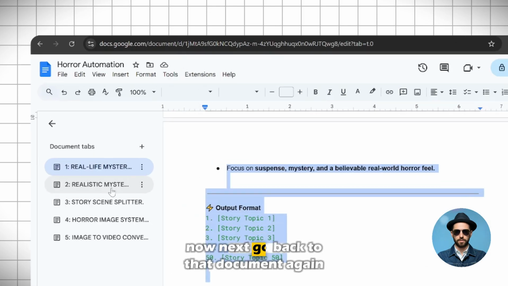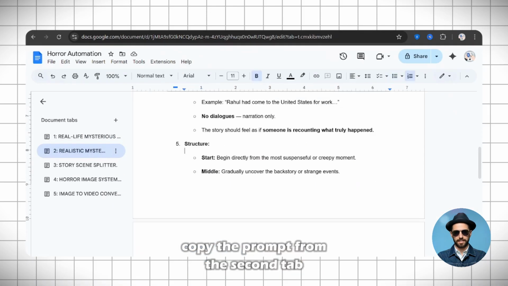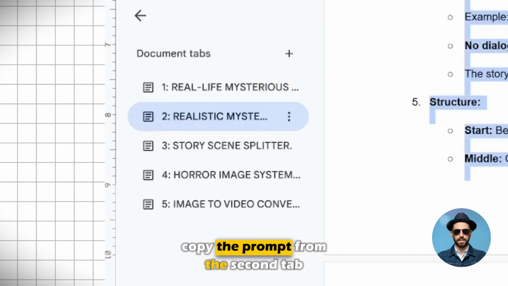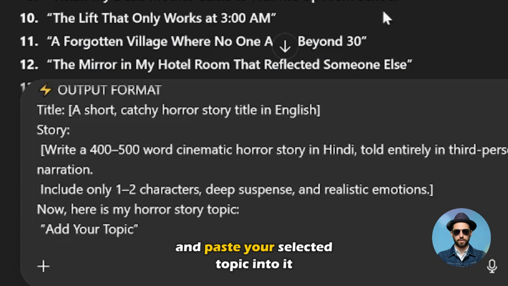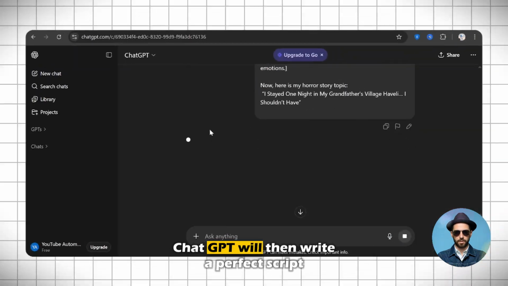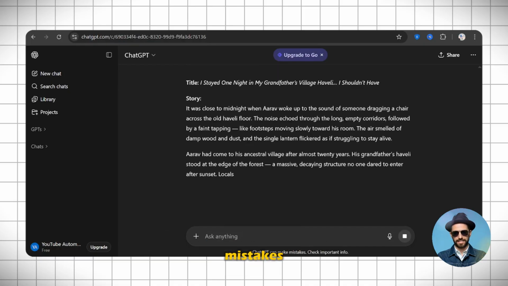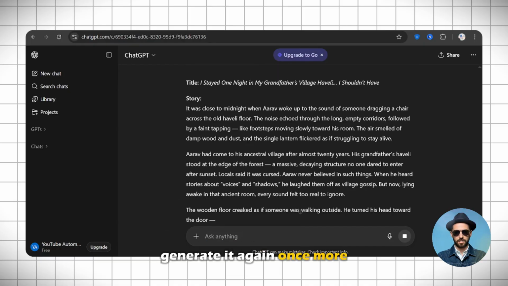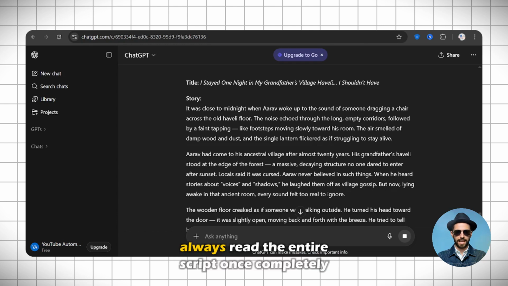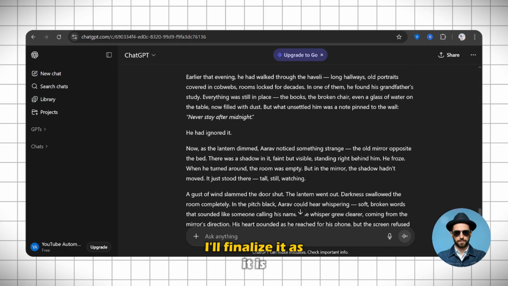Now, next, go back to that document again. Copy the prompt from the second tab and paste your selected topic into it. ChatGPT will then write a perfect script for you. If the script feels short or has any mistakes, generate it again once more. And remember one thing, always read the entire script once completely so that if there are any mistakes, they can be fixed. If it looks fine to me, I'll finalize it as it is.